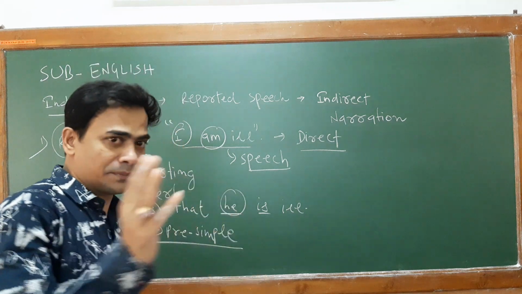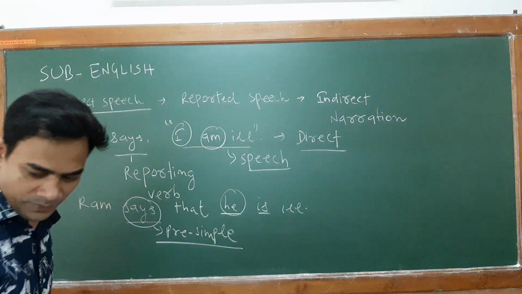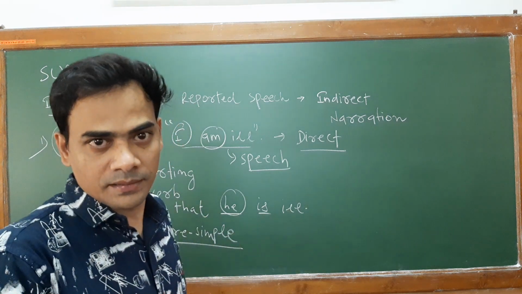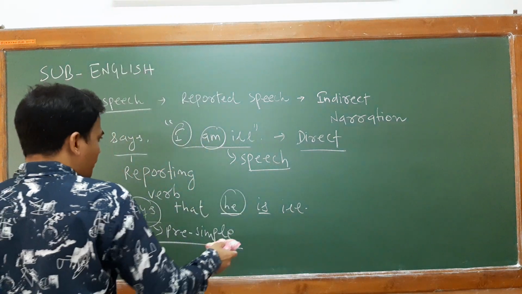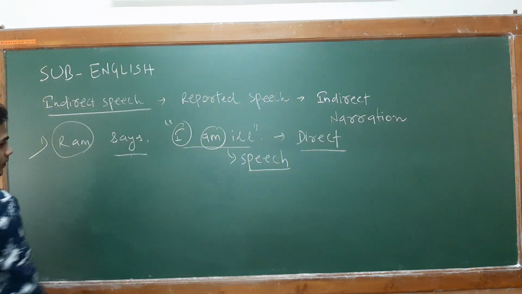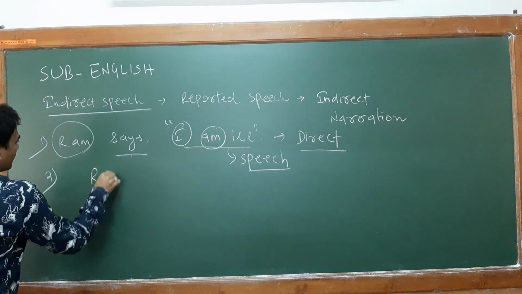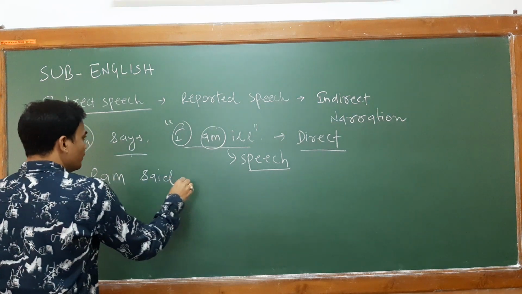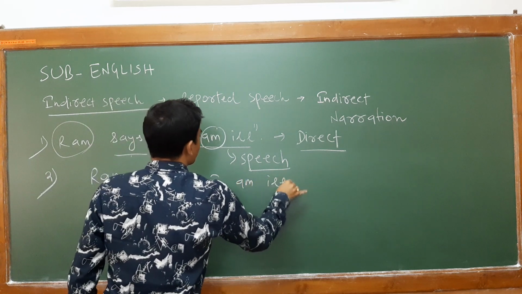Now I will show you what happens whenever your reporting verb is in past tense, and what kind of change we have. Let us study one example from past tense and I will show you how the speech changes from direct into indirect. My second example: Ram said, "I am ill."